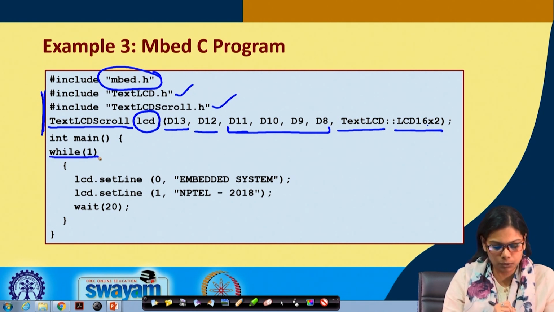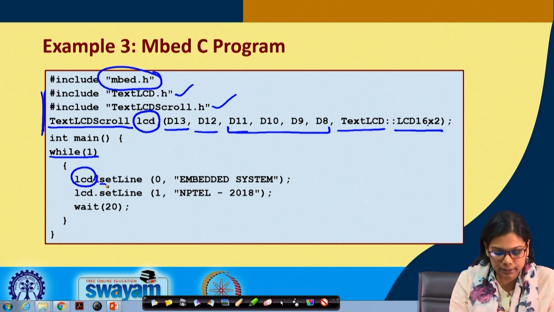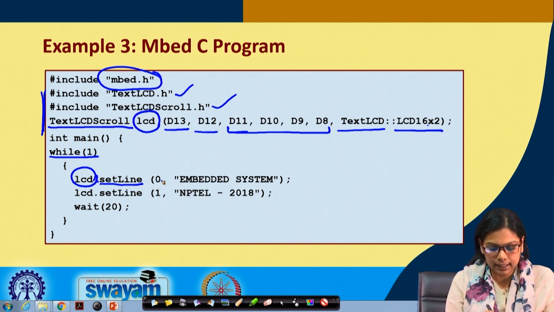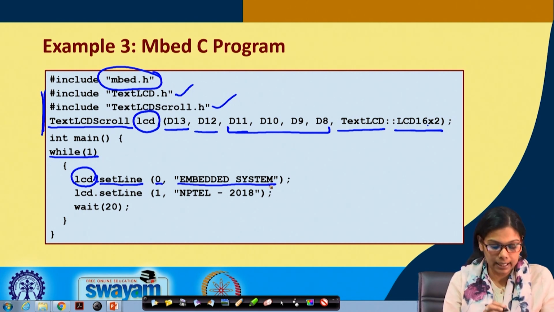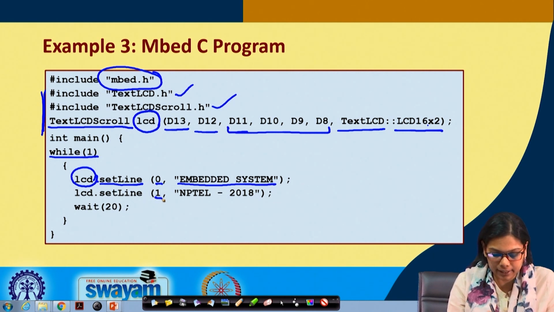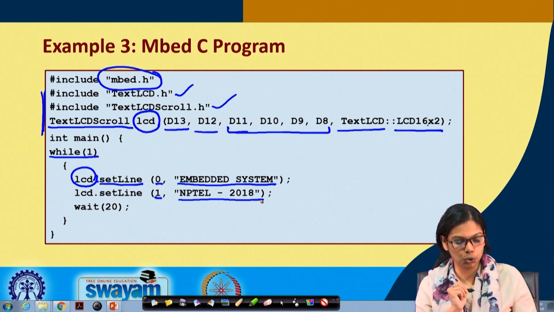In the while one, LCD is the object that we have created. We are using the function setLine. In the 0th line, we are displaying embedded system, and in the next line, we are displaying NPTEL 2018.